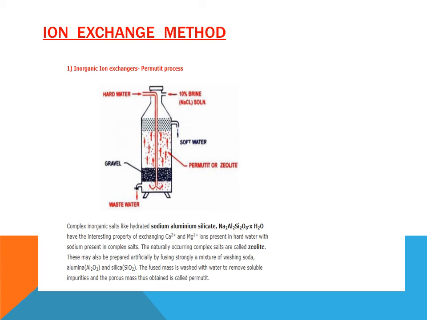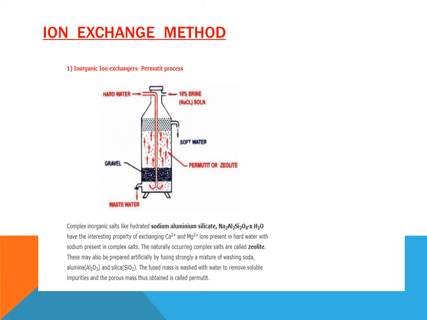Now the complex inorganic salt like hydrated sodium aluminium silicate, Na2Al2Si2O8·xH2O, has the interesting property of exchanging calcium and magnesium ions present in water with the sodium present in the complex salts.